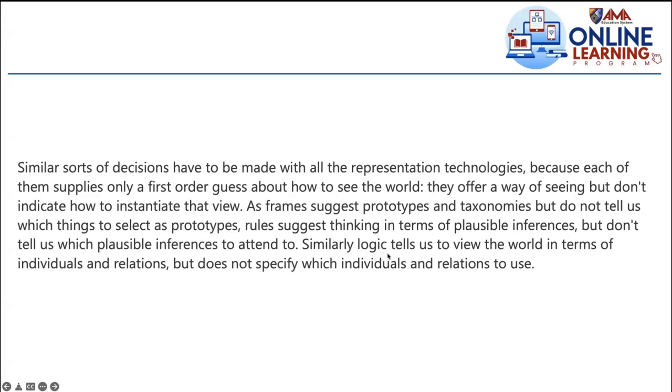Similarly, logic. That's another technique of knowledge representation, logical representation. Logic tells us to view the world in terms of individuals and relations, but does not specify which individuals and relations to use. So this is like the thing mentioned: accumulate in layers. So there's a second layer to be answered, decisions to be made regarding that, because you really have to decide that in your program. Otherwise, if you don't do that, the cycle will not be complete.